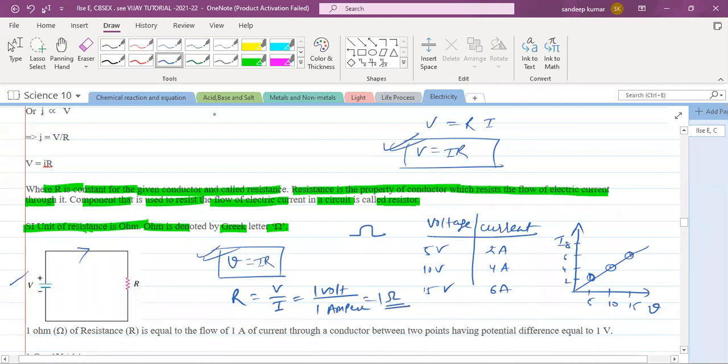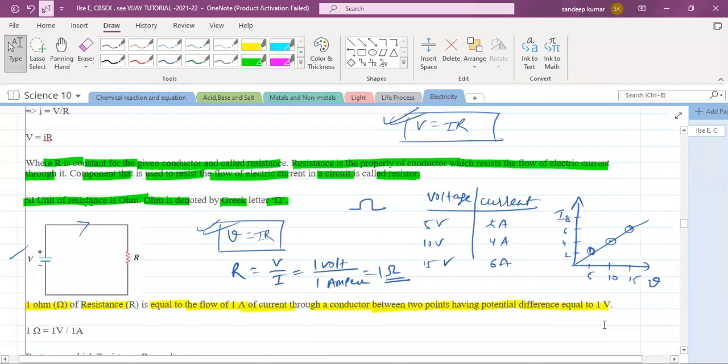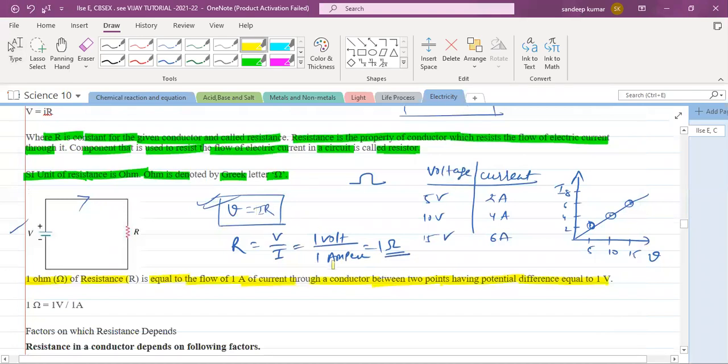So 1 ohm resistance is equal to the flow of 1 ampere of current through a conductor between two points having a potential difference equal to 1 volt. Yes or no? So when the potential difference is 1 volt and 1 ampere current is passed, the resistance is how much? 1 ohm. So 1 ohm is nothing but 1 volt by 1 ampere.